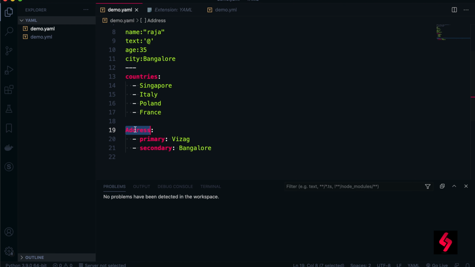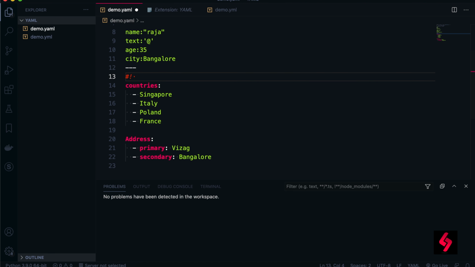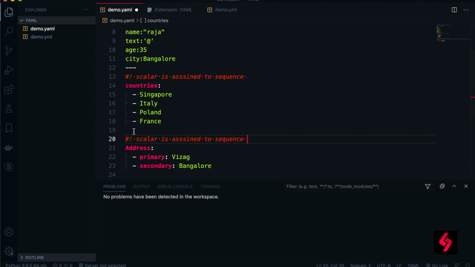We are assigning to the scalar. So this scalar is assigned to the sequence. Okay, scalar is assigned to sequence. Here, it's not scalar, the below one, it's the mapping that is assigned to the sequence. So countries is also a sequence, address is also a sequence, but we are giving here all the scalars. Okay, but this is something called a mapping. Of course, in the mapping, scalar to scalar.